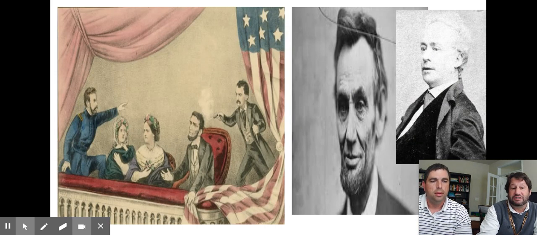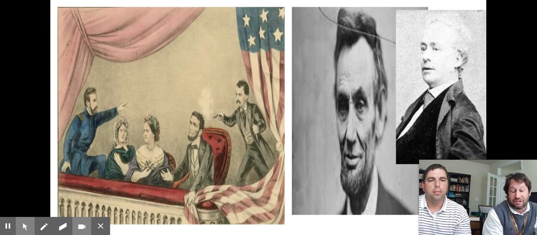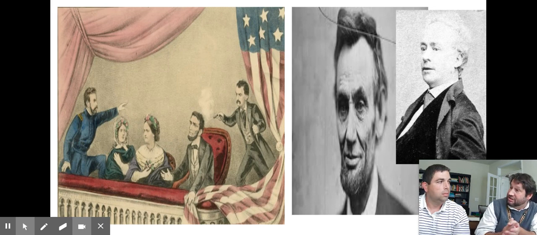So we have the Secret Service. Unfortunately, when Lincoln's watching the play, John Wilkes Booth, because he was an actor, could maneuver all over Ford's Theater, and nobody was thinking he was out of place. Now, he had his pistol and his knife concealed. The guard, John Parker, left to go to a saloon, I believe. John Wilkes Booth timed it for when there was a loud amount of applause during the play, I think it was called The American Cousin. He would enter and fire from a small pistol called the Derringer.